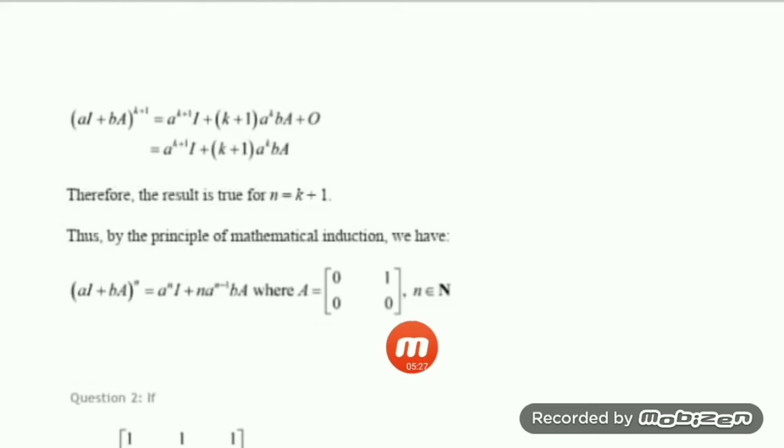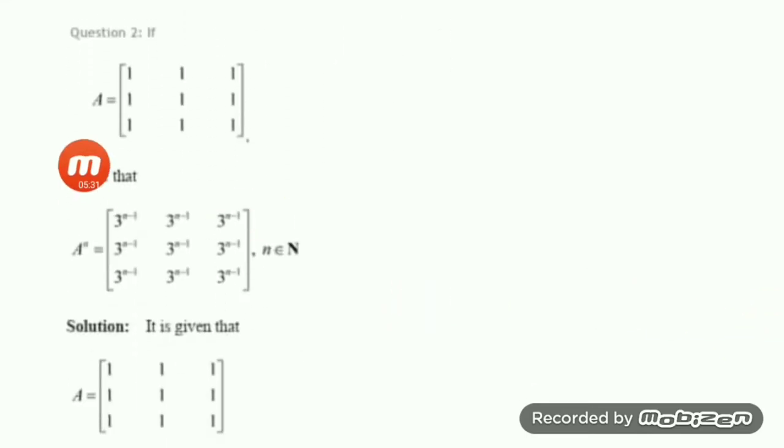Okay, hope you understand the procedure. The same way we can do solution number 2. Question number 2: A is given as all ones, and A to the power n is this statement, 3 to the power n minus 1 in all the places.